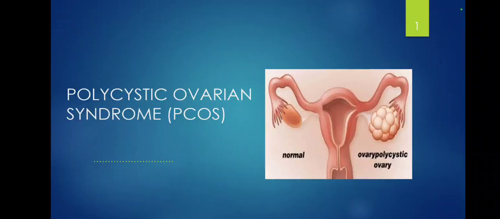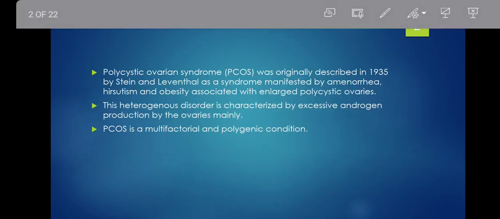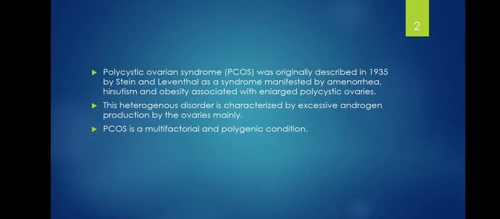Hello everyone, today we'll be discussing Polycystic Ovarian Syndrome, which we commonly call PCOS. Polycystic Ovarian Syndrome (PCOS) was originally described in 1935 by Stein and Leventhal as a syndrome manifested by amenorrhea, hirsutism, and obesity associated with enlarged polycystic ovaries. This heterogeneous disorder is characterized by excessive androgen production by the ovaries mainly. PCOS is a multifactorial and polygenic condition.